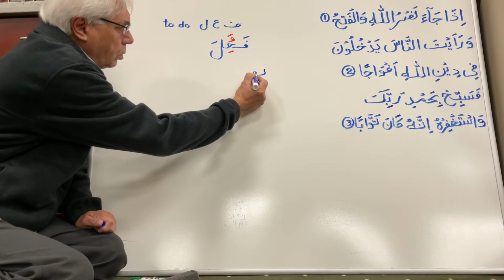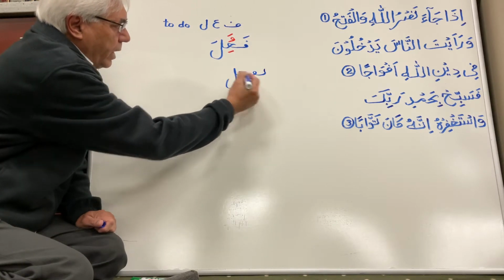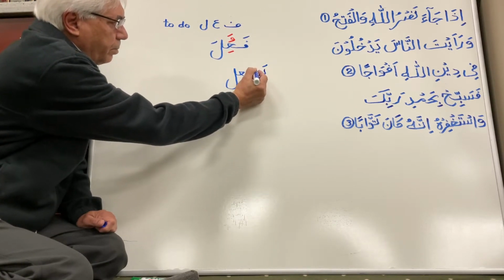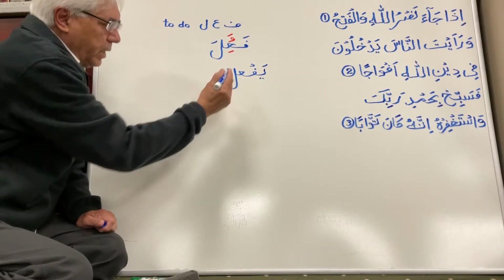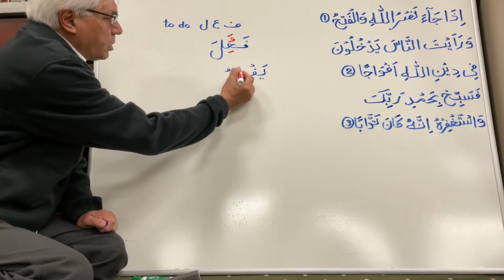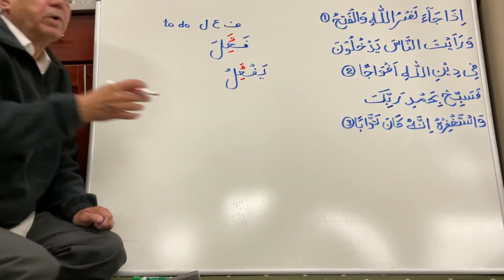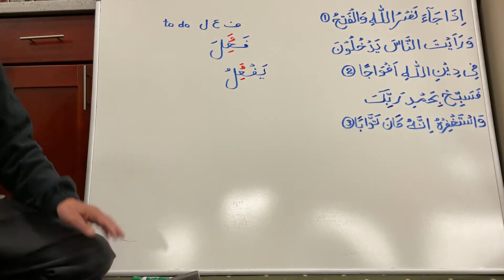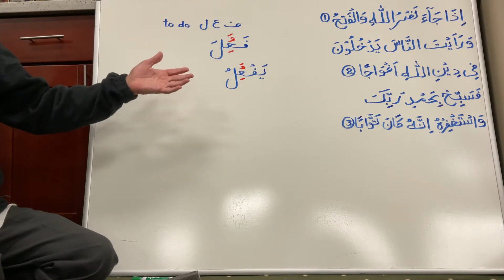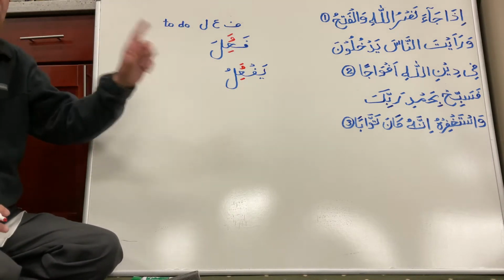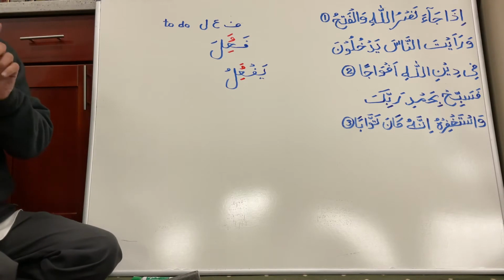Okay. Likewise, if you are looking at yaf'alu, the same thing will happen. Everything will stay the same, except the middle letter may fluctuate between these three. So how do you know which three letters will have a zabar, zir or pesh? Okay, that dictionary will tell you. There is no other way of knowing.